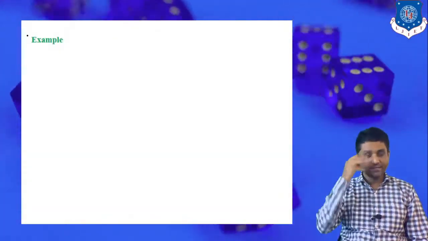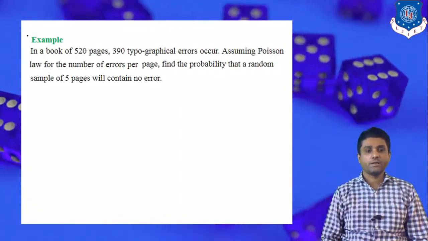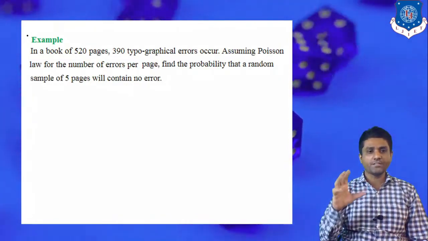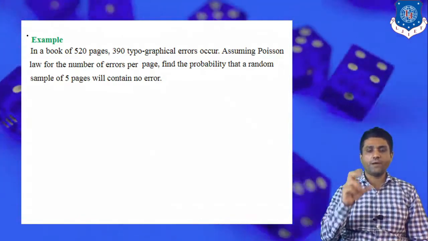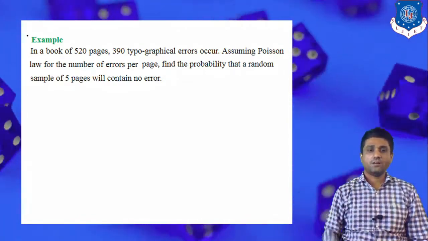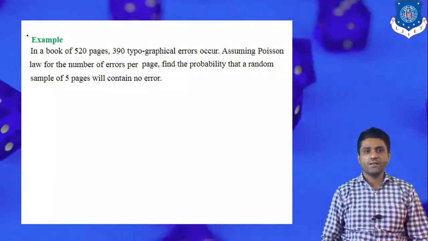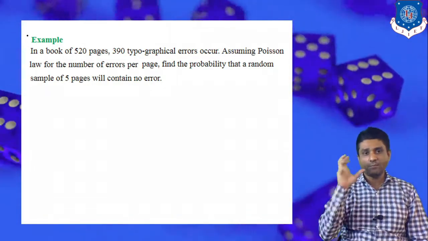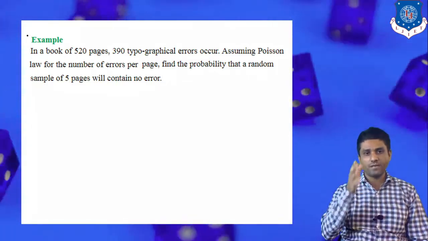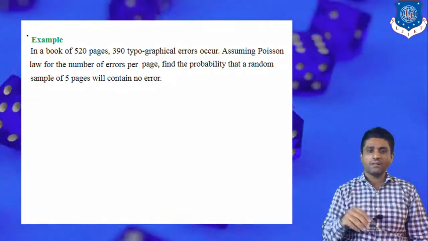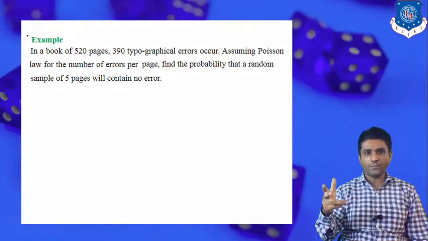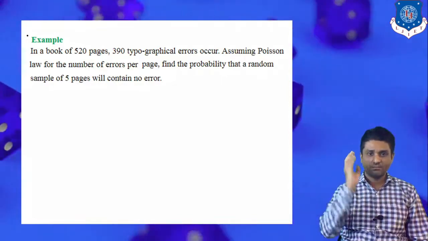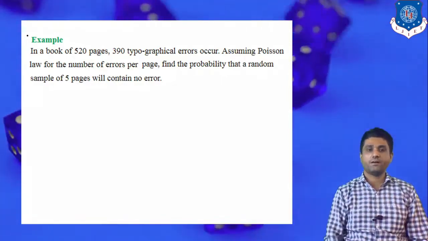Let's see the second example. A particular book is given, and that book consists of 520 pages. The second piece of information is that 390 typographical errors occur in the whole book.